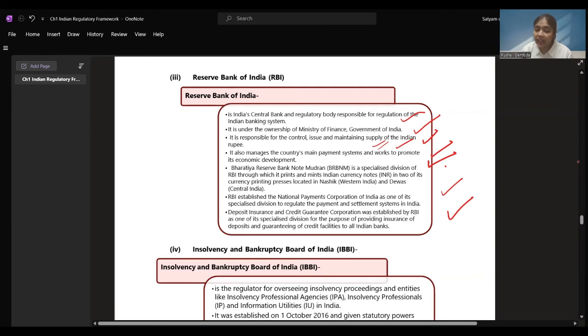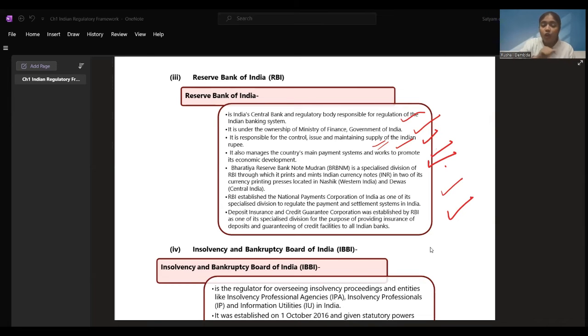Deposit Insurance and Credit Guarantee Corporation was established by RBI as one of its specialized divisions for the purpose of providing insurance of deposits and guaranteeing of credit facilities to all Indian banks. Now, if you want to take loans, if you want to take insurance, you want to invest your money in insurance, all this is taken care of by the Deposit Insurance and Credit Guarantee Corporation. The banks provide you the credits, they give you the loans, etc. So this is all done by the Credit Guarantee of India. Okay, I hope we are clear with RBI also, right?